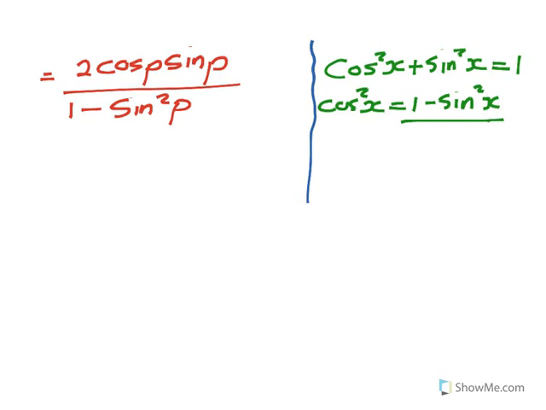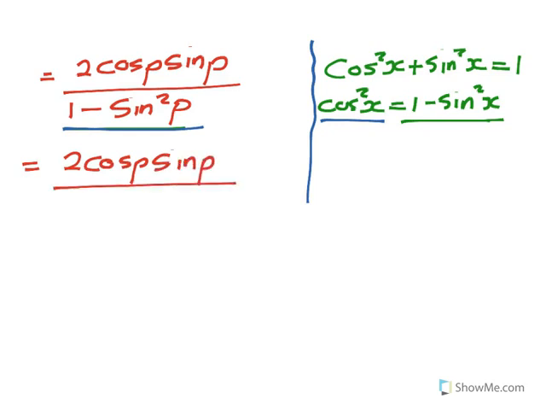Now if you match that with 1 minus sin squared p, literally it means that 1 minus sin squared p is cos squared p. So I can rewrite it as 2 cos p sin p over cos squared p.